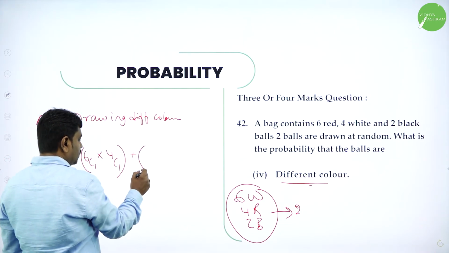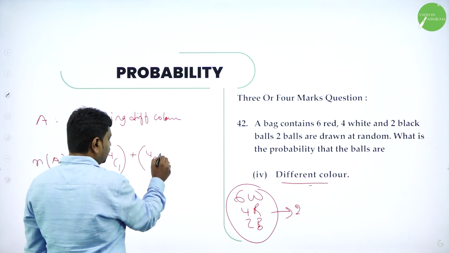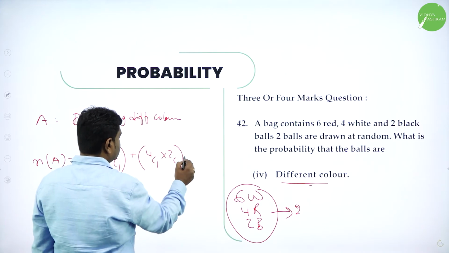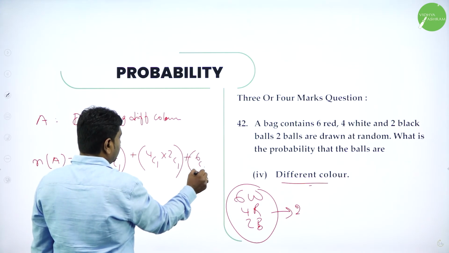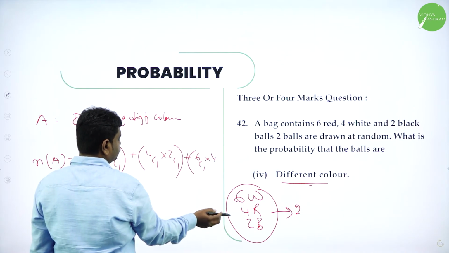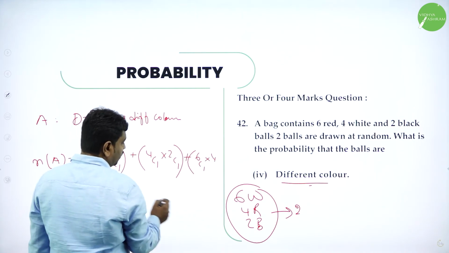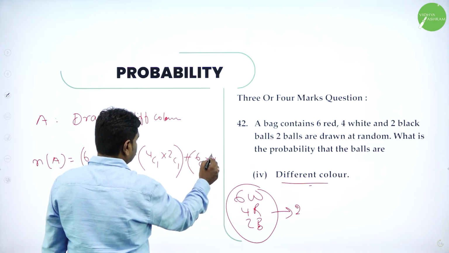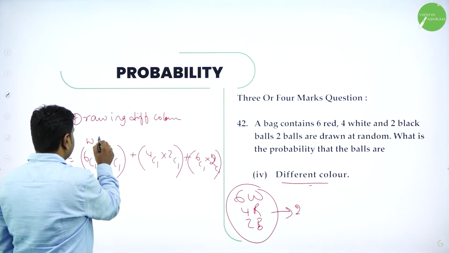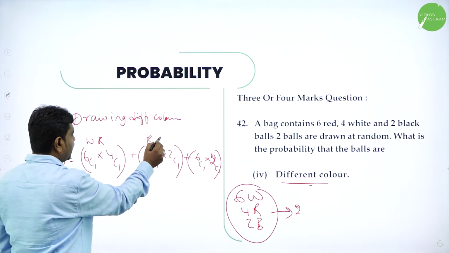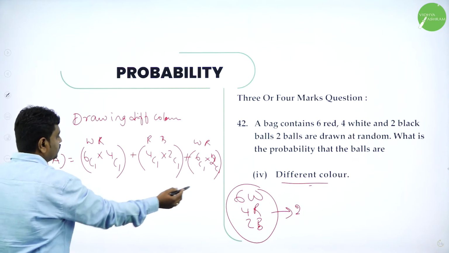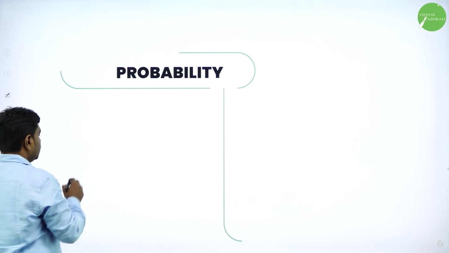Or I will take 1 red ball, 4C1, and one black ball, 2C1. Or I'll take first and last, one white ball and one black ball. So one black ball means 2C1. Here I have taken white and red. Here I have taken red and black. Here I am taking white and black. These are the possibilities, two different colors. This is one. And now P of A.